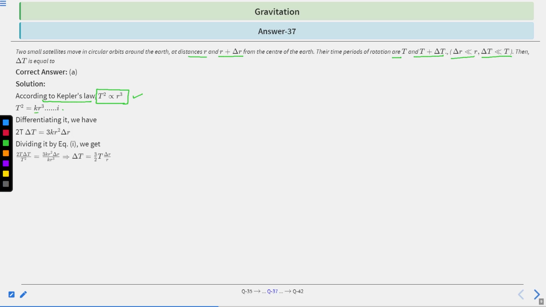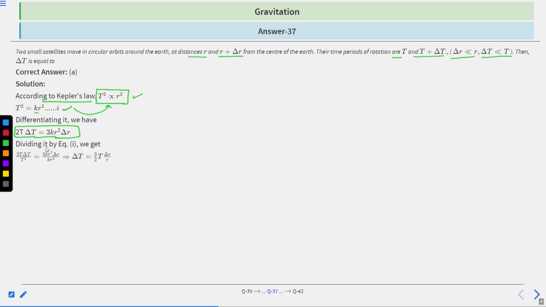Let this be equation first. Differentiating equation first, we have 2T delta T is equal to 3k r square delta r.